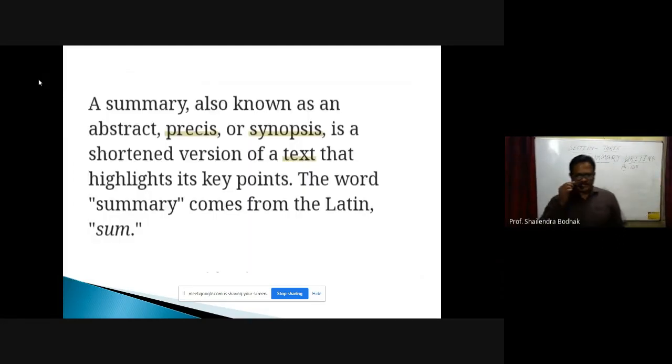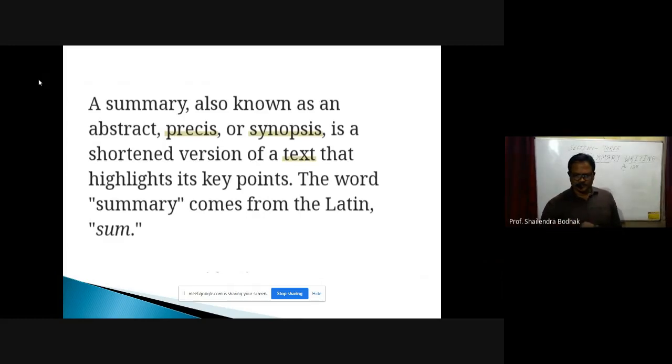Now additional slides I have, I'm showing to you. One is what? Summary, also known as abstract. A summary is also known as abstract, precis or synopsis. It is a shortened version of a text that highlights its key points. The word summary comes from a Latin word. Latin means to sum. So it is abstract, it is precis, it is short, or it is synopsis.